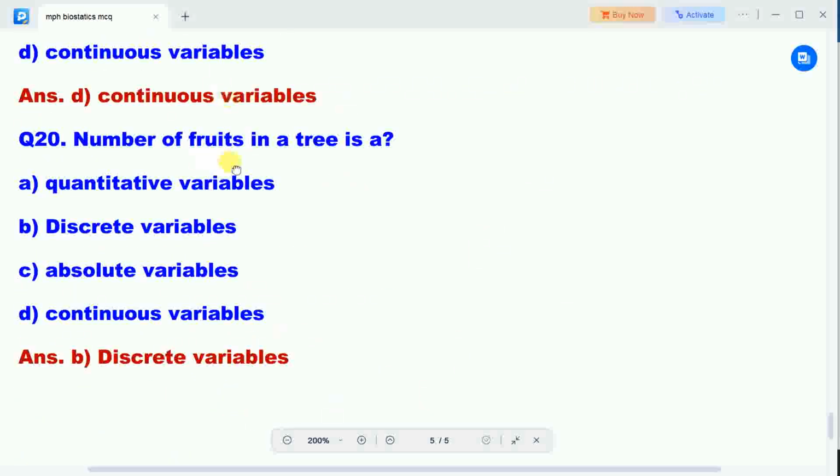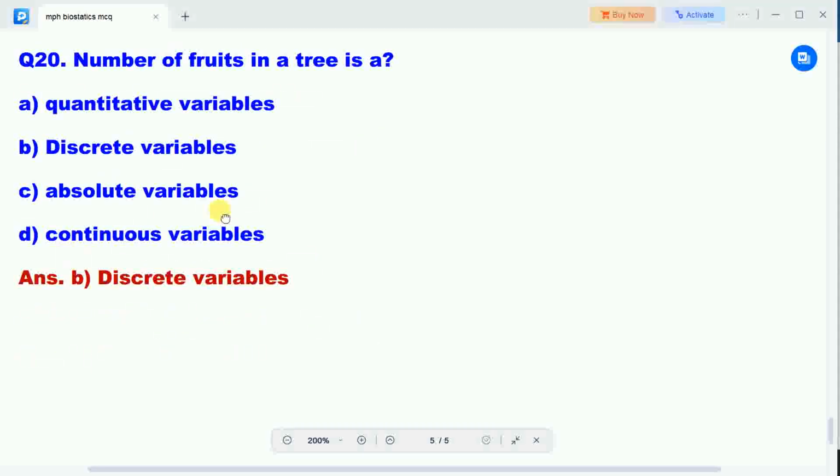Next question: number of fruits in a tree is a. Option A, quantitative variables. Option B, discrete variables. Option C, absolute variables. Option D, continuous variables. Correct answer is option B, discrete variables. Number of fruits in a tree is a discrete variable.